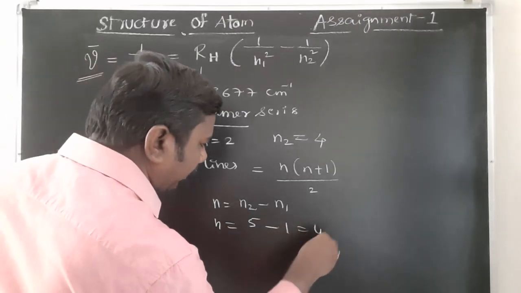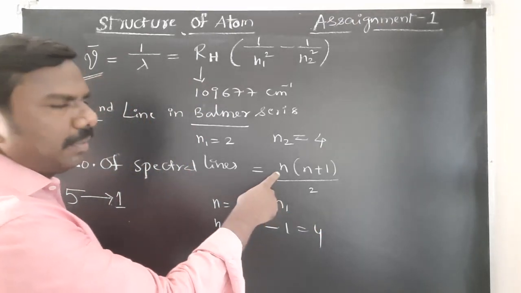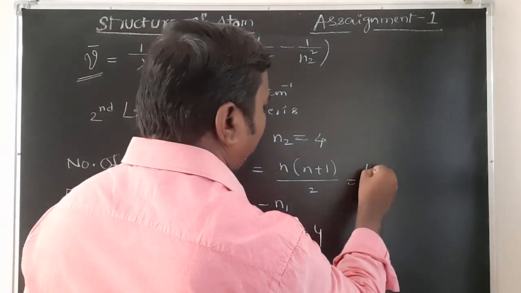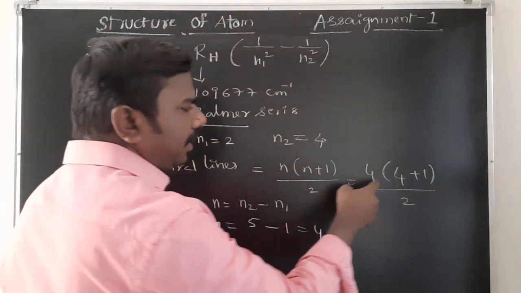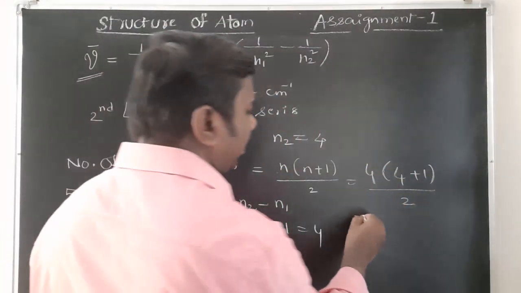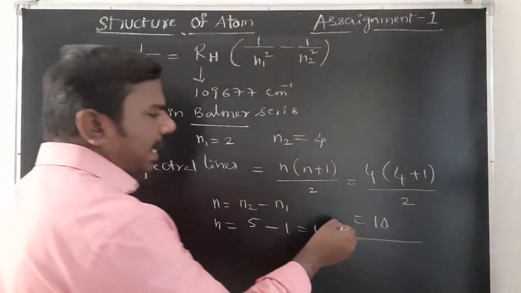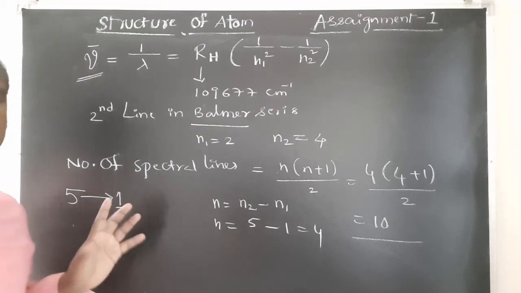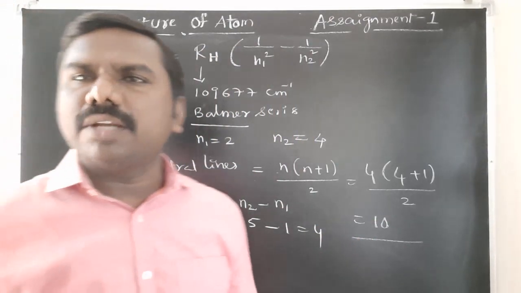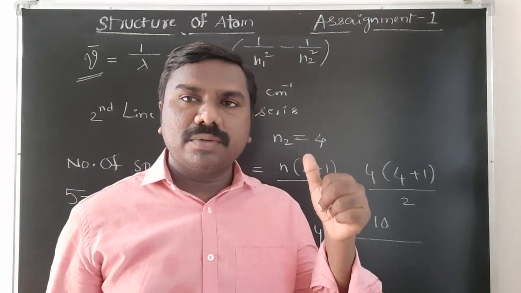You will get 4. 4 will be substituted in place of n. Then 4 into 4 plus 1 by 2, 5 into 4, 20 by 2. Then we will get the answer, 10 lines, when an electron jumps from the fifth orbit to the first orbit. Any question we can solve. It's very important, students. Be careful.